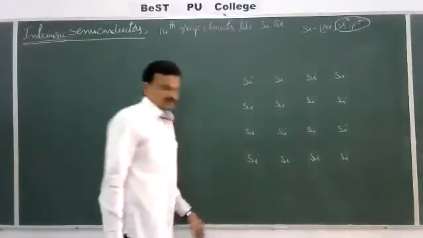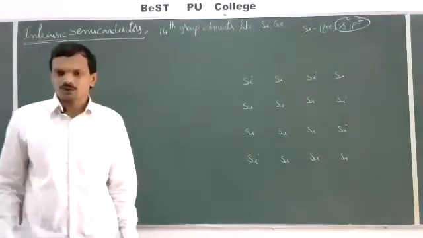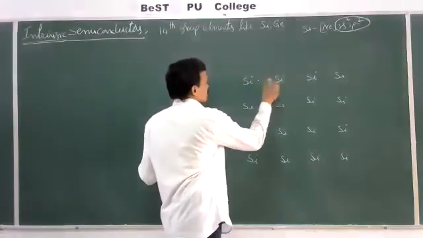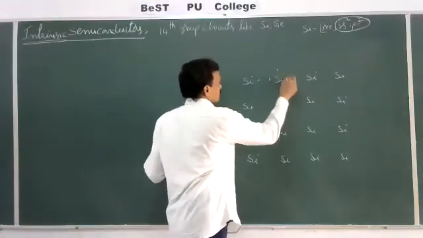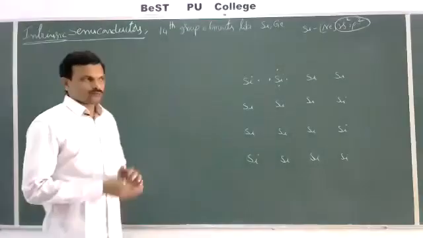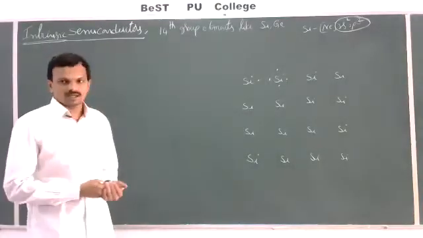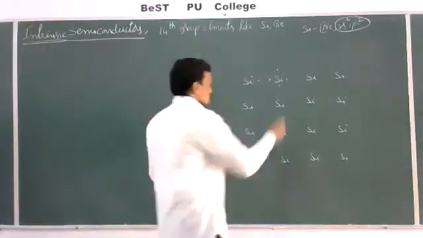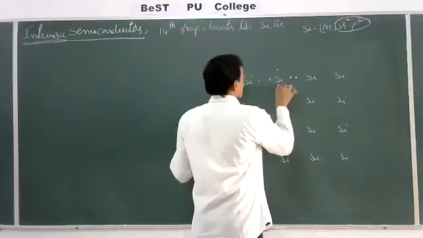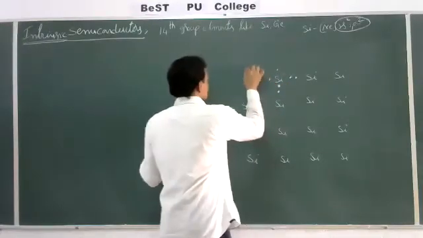These 4 valence electrons present in each silicon atom are shared with 4 other silicon atoms tetrahedrally. That means each silicon is bonded with 4 other silicon atoms.